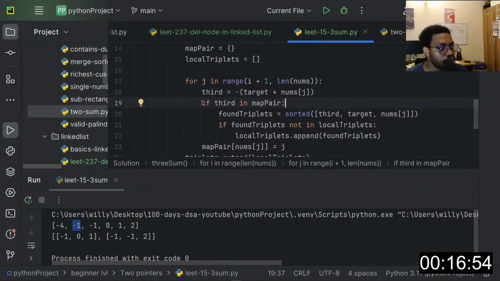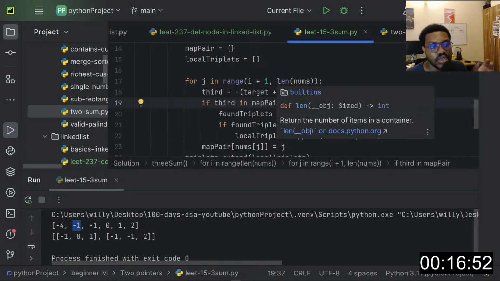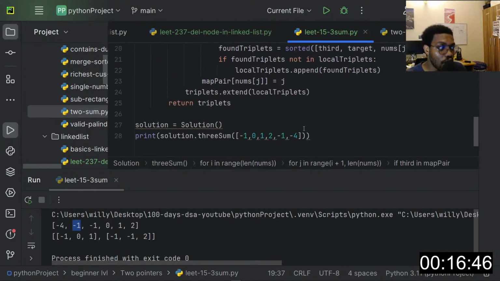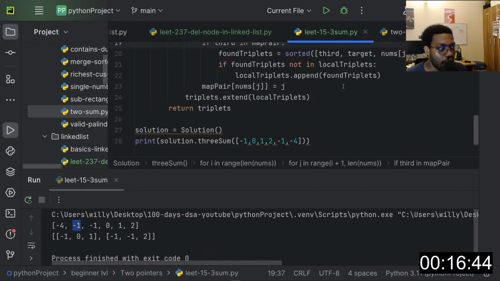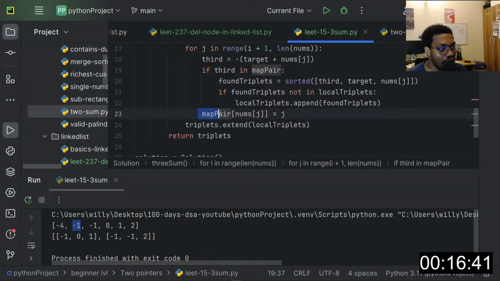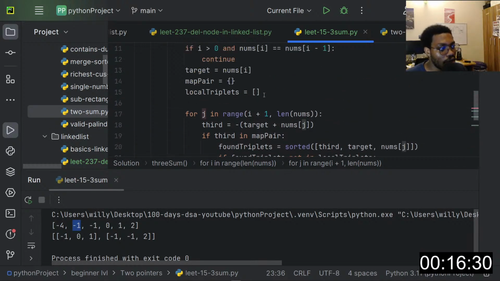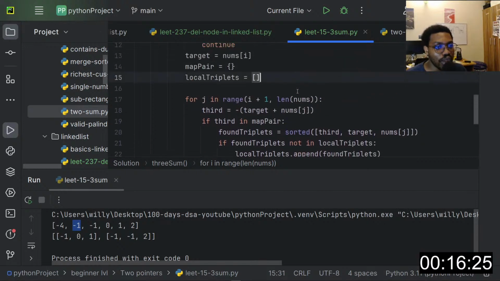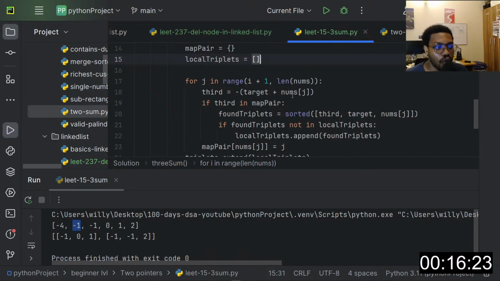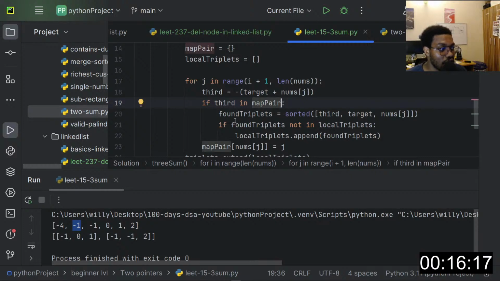So now at this point we've not started building our dictionary, or our map yet, because again we are trying to avoid duplicates. So we build the map only at the end, after checking if there is a third value in the map. If there is no third value, then we begin to build our map slowly. Otherwise we would have had a different loop here that will build the map, but at the end of the day we'll get a value that we've already seen before, and then we'll set it inside our map, which is really wrong. We'll set it inside our triplet.